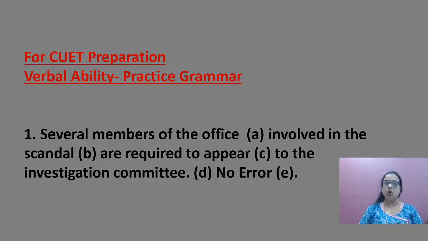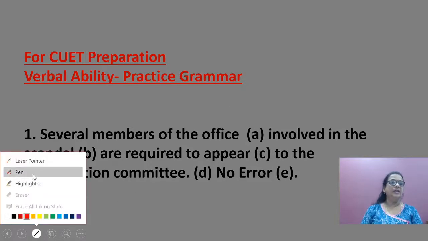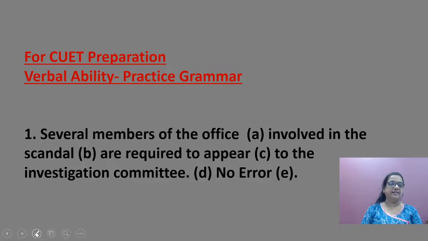Several members of the office involved in the scandal are required to appear to the investigating committee. Now here, learners, there are 15 sentences I have given. See how many you get correct.